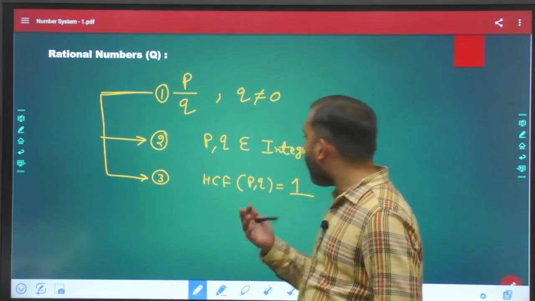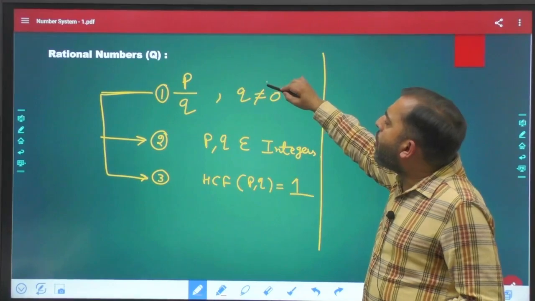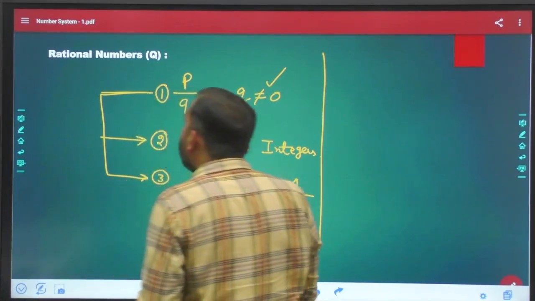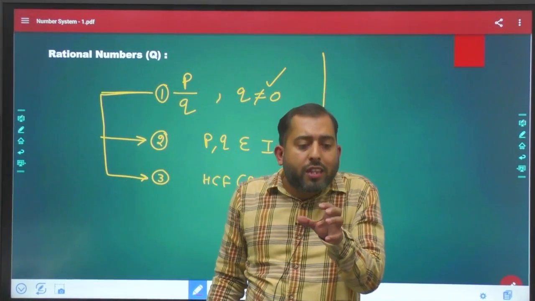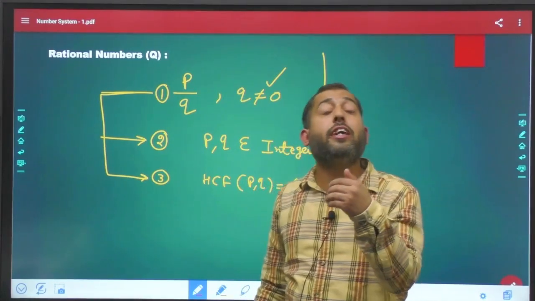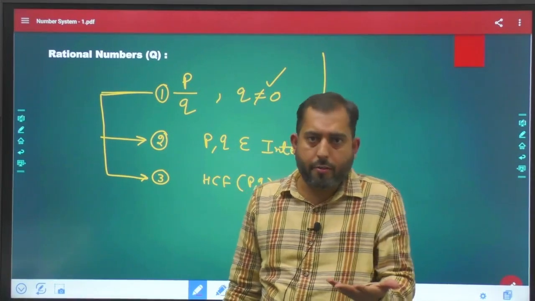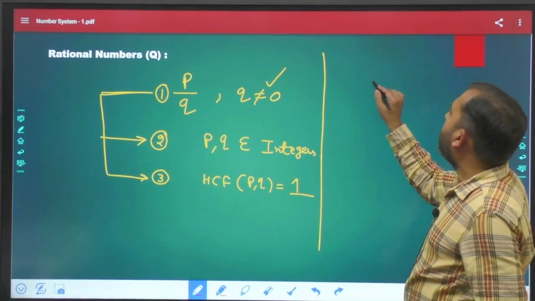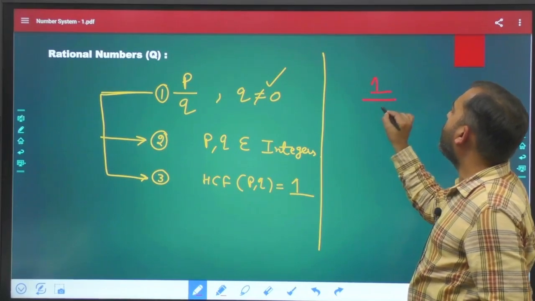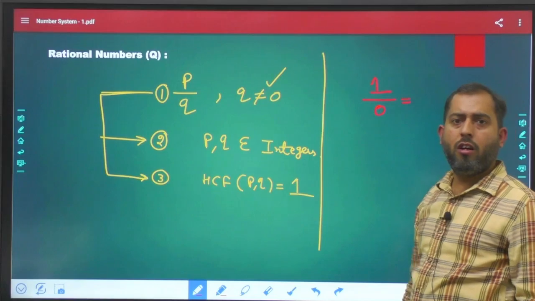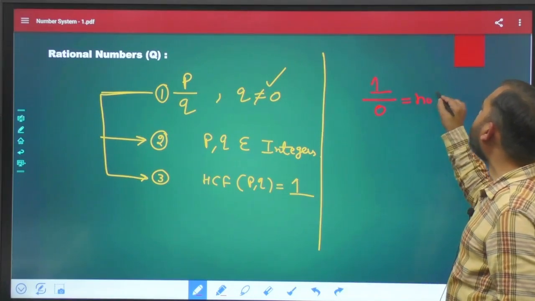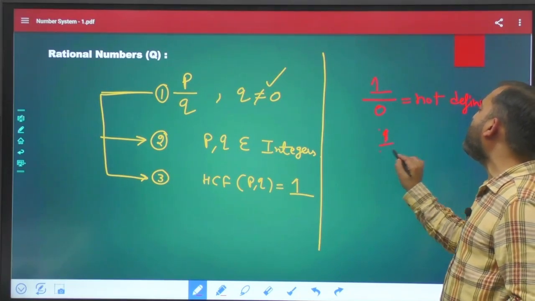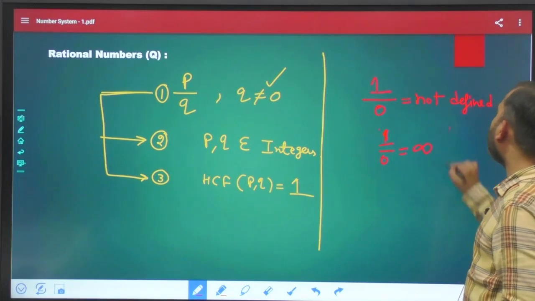Now, we all were aware of this first definition. Reason is because we have included rational numbers so that we can write fractions or we can write decimals. Pretty easy. Okay. Now, why Q cannot be equal to 0? Now, reason is, see, if you do this kind of scenario, 1 divided by 0, it is not defined in mathematics. It might be possible that some of you will say, sir, 1 by 0 is infinity. Then 2 by 0 is infinity.